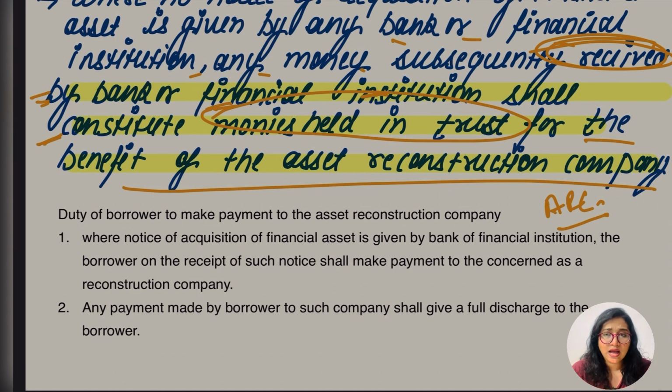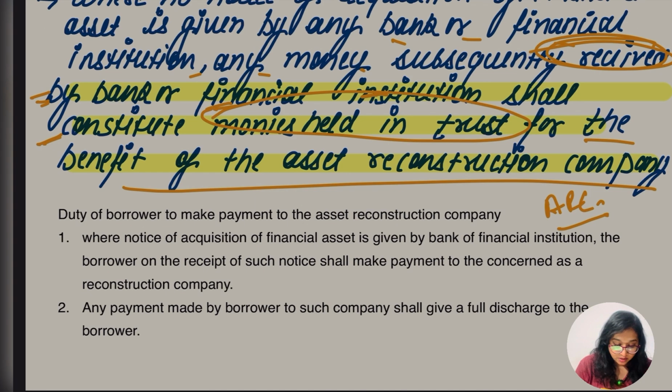So what is going to happen? The bank and financial institution are going to issue notice, right? This we know. Okay, what is going to be written in that notice? That you have to discharge your liabilities, that's it. But what happens if they are not going to discharge their liabilities? And what happened? They have discharged their liability.